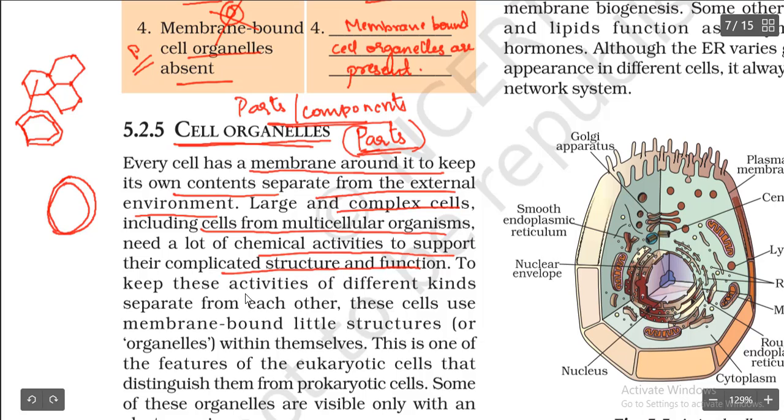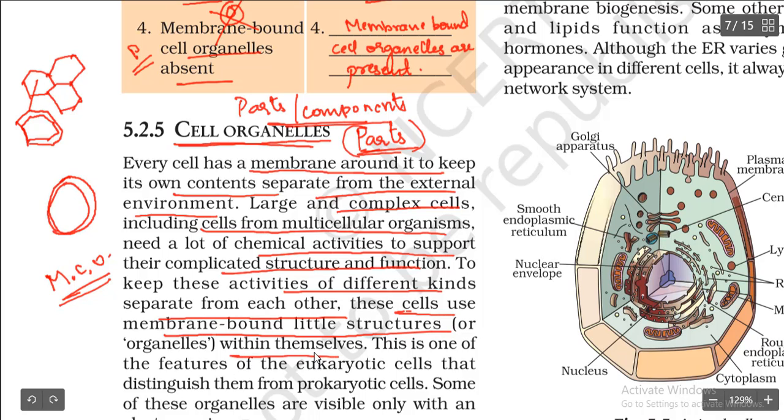We human beings are multicellular organisms, right? So we need more chemical activities in our body to maintain our body and our functions.